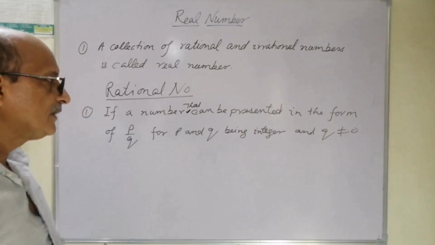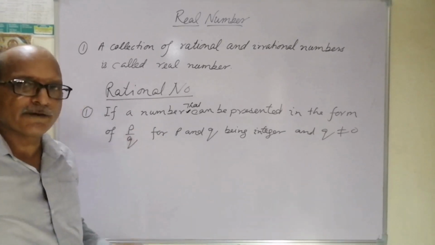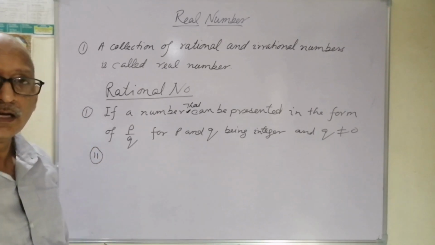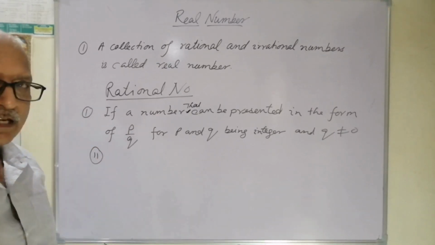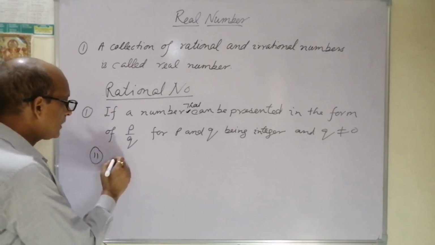Another definition of this is the presentation in the form of a fraction only. Another one: if the number is in decimal, you have seen two types of decimals. One is terminating decimal.